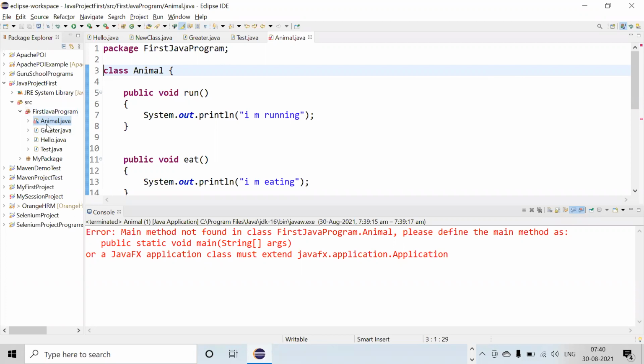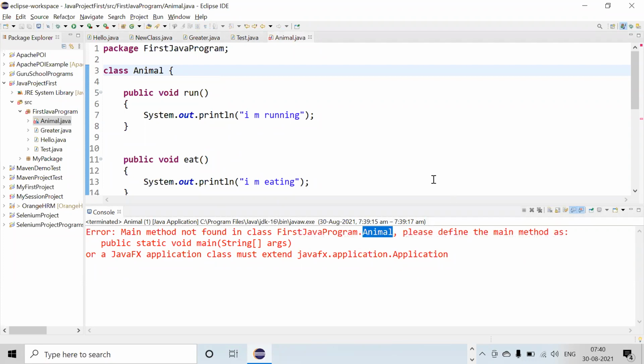The name of the class you have written is Animal, and inside Animal, the Java compiler looks for the main method, and when the main method is not visible, it gets confused about where the main method is for the Animal class.